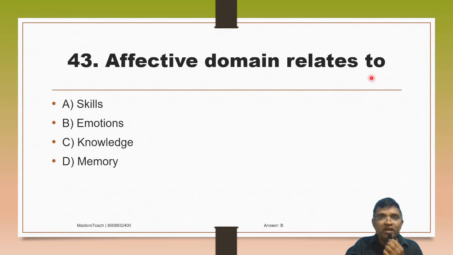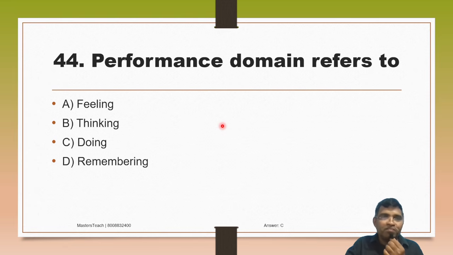So affective domain relates to emotions, not skills, not knowledge, not memory. Do remember, it is confusing, but if you watch again and again, it is going to be saved in your memory and you'll perform the same.